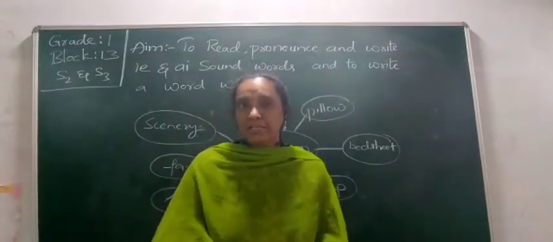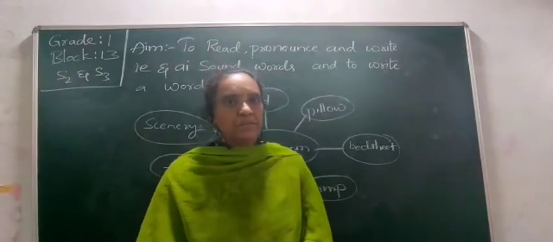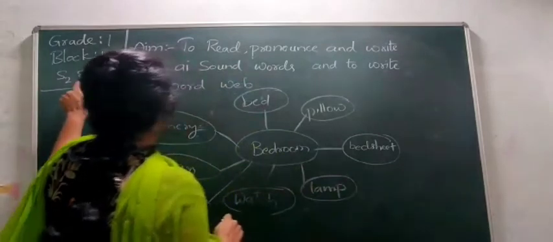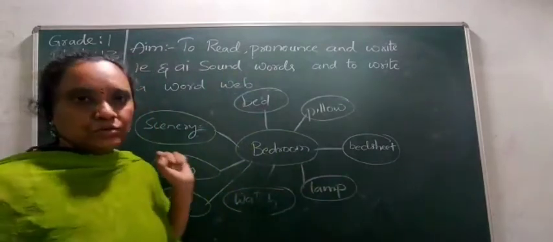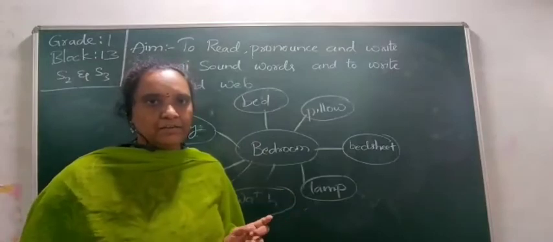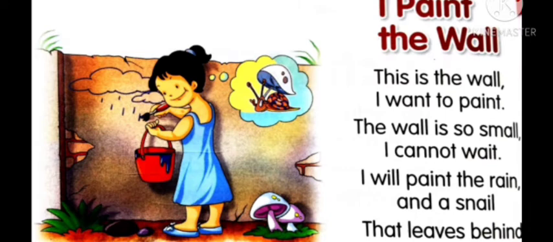So basing on this, let us read from our textbook some poems and try to complete our volume S2 and S3. Okay. So let us read our textbook. Okay kids, are you ready? Since our aim is to read and pronounce the words with AI sound and IE sound, basing on that, let us first read the phonics rhymes which are there on page number 84 in our textbook.